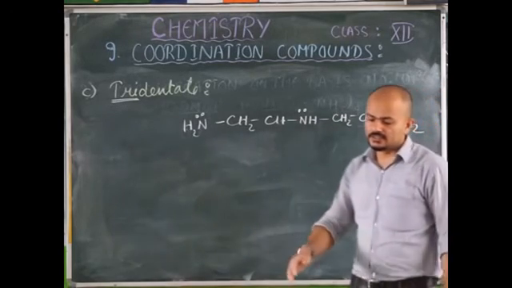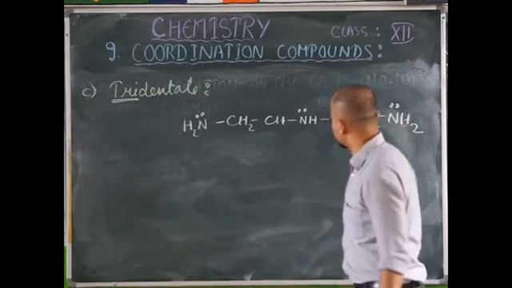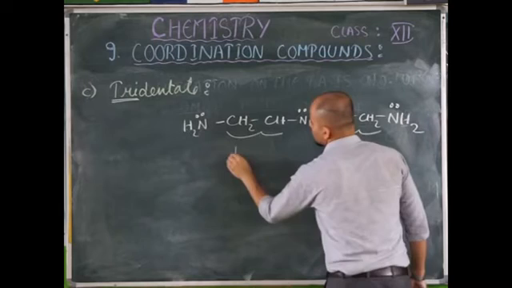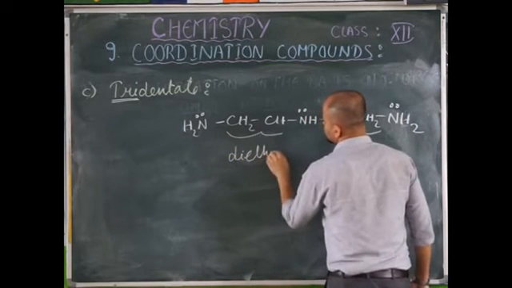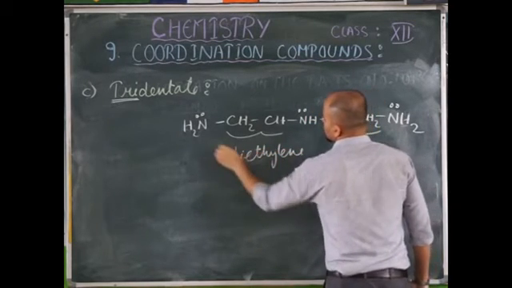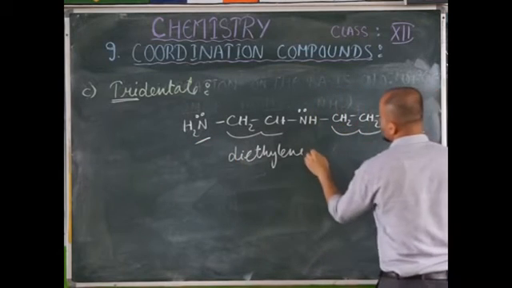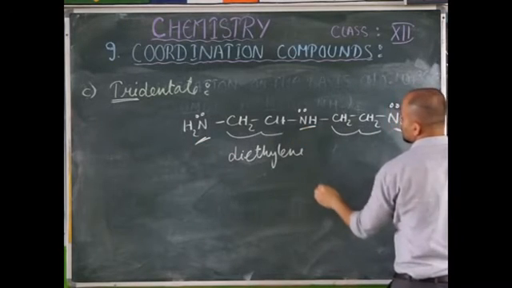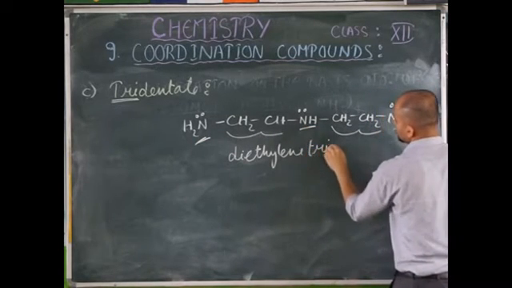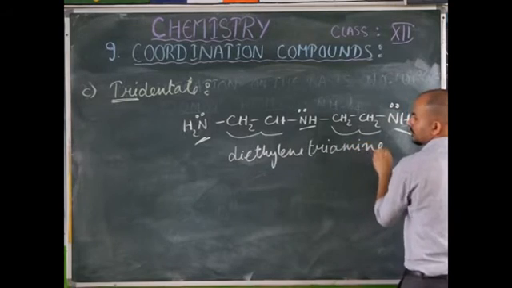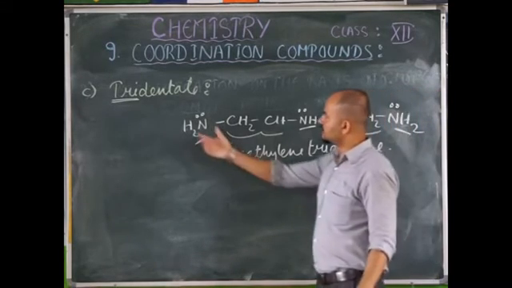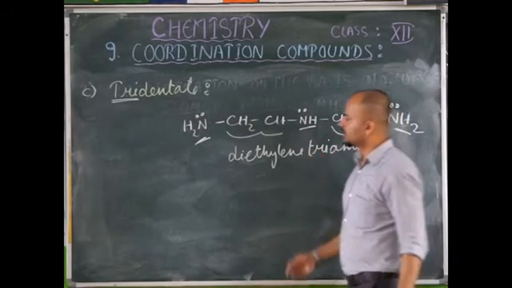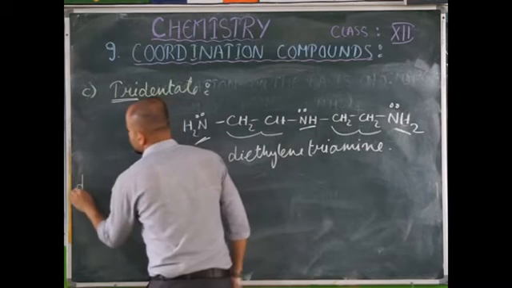And the name of this compound is diethylene triamine. This is an ethylene part, this is an ethylene part, therefore diethylene, and here you have what? Two NH2 groups, therefore one, two and three donor atoms, hence triamine. Okay, so the example of this tridentate ligand is diethylene triamine. Similarly, let's discuss tetradentate ligand.